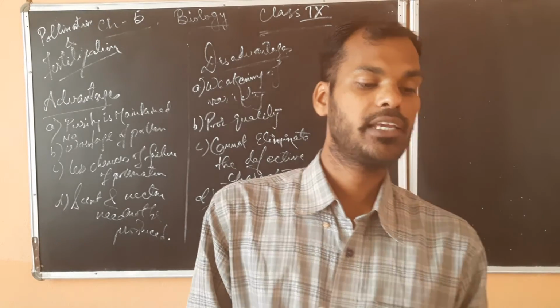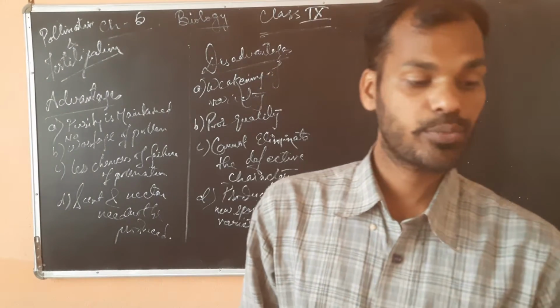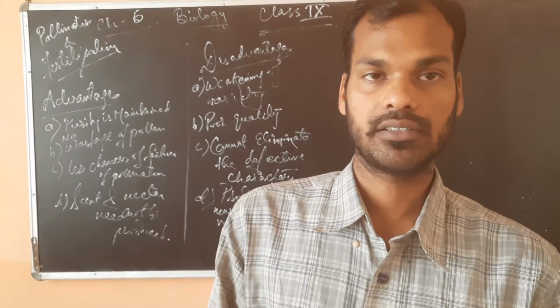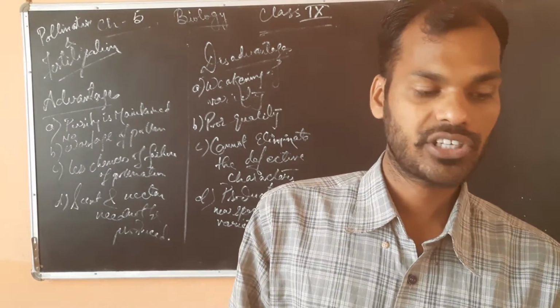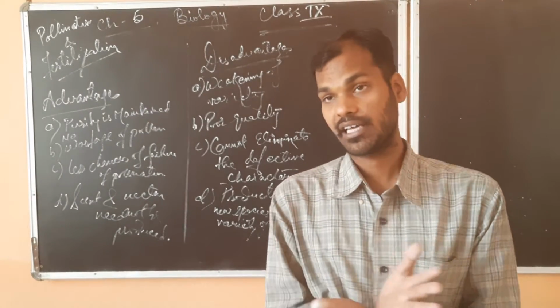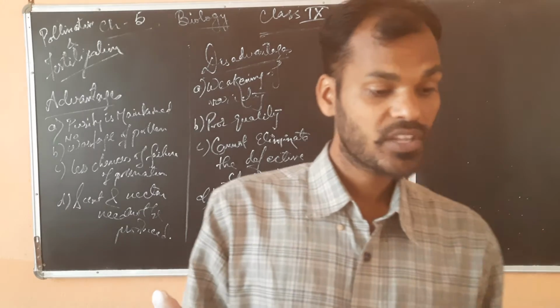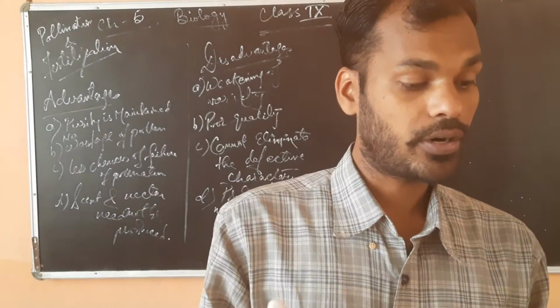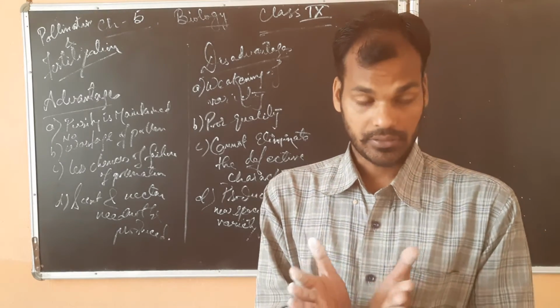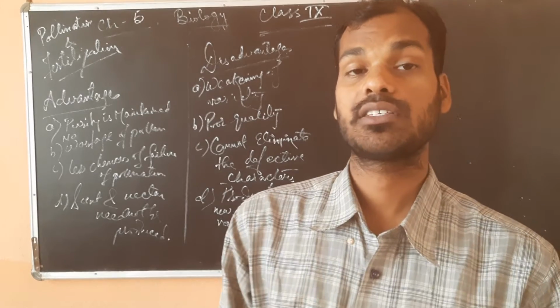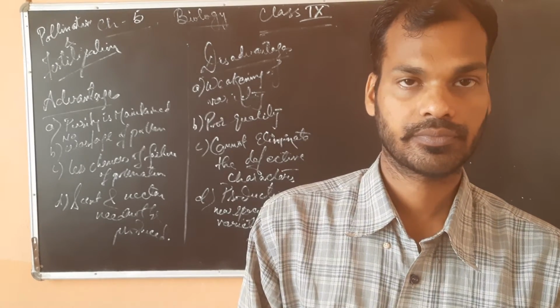Next is heterostyly. Hetero means different, meaning there will be a difference in the length of the androecium and gynoecium. It is the condition of having styles of different length in the different flowers of different plants, and it reduces self pollination.